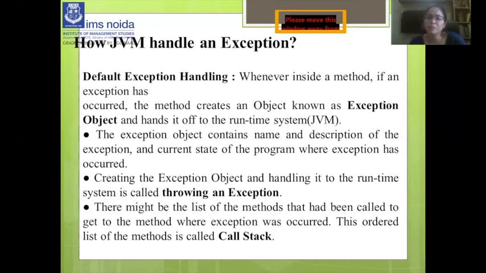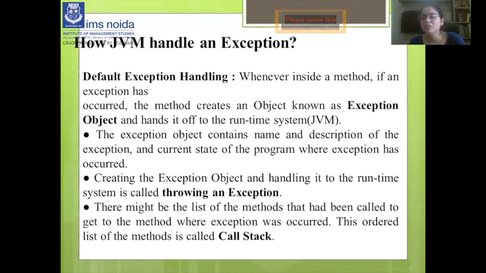The exception object contains the name and description of the exception, meaning what type of exception it is. So at the current state of the program where the exception has occurred, everything about the exception is handed to the JVM. Creating the exception object and handing it to the runtime system is called throwing an exception. So this whole procedure is known as throwing an exception, right?